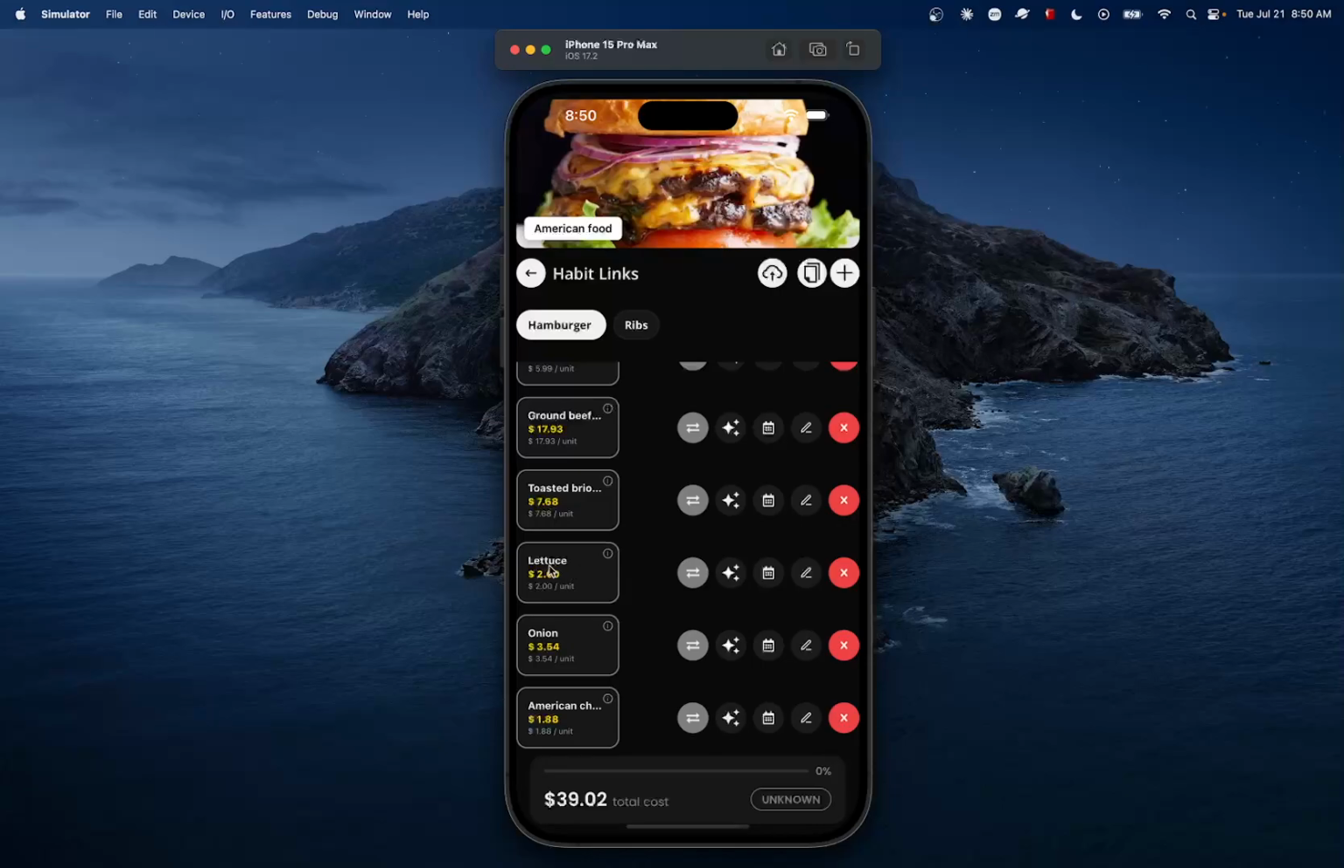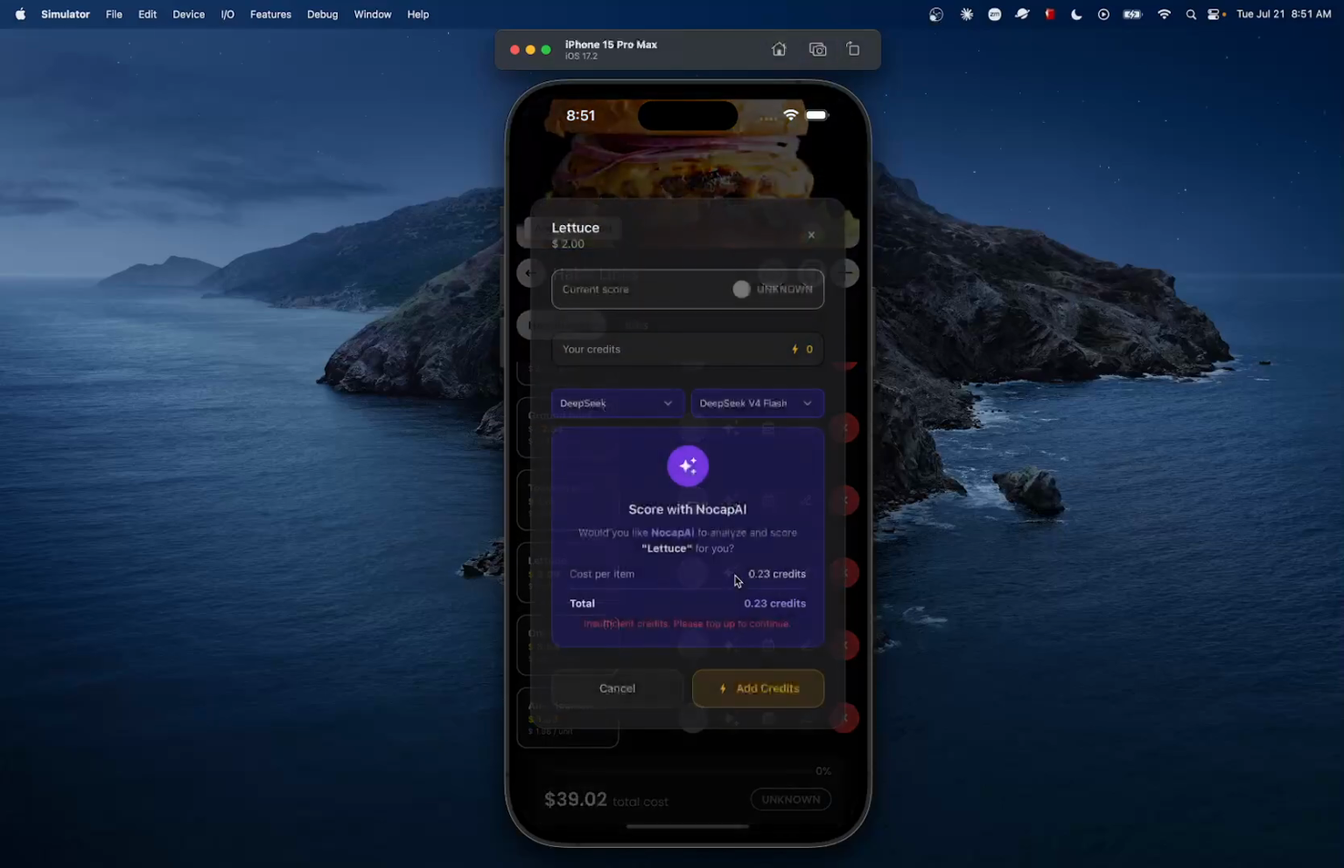Now, I can go on the internet. I can look up different groceries that sell lettuce. I can make a comparison and see which one is the good price or the good quality, or I can just use AI. So that's what I'm gonna do here. I'm gonna click on this button.